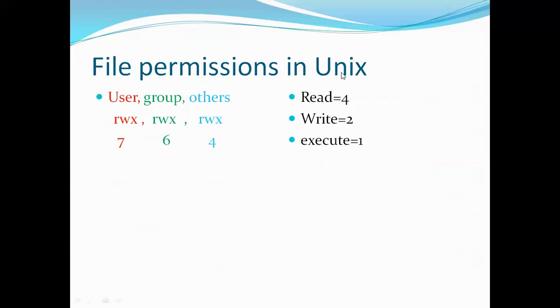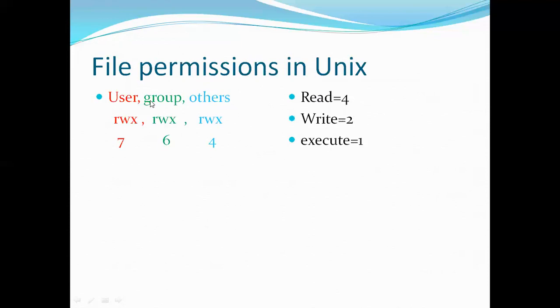Generally in the Unix operating system, every file is associated with some permissions. Now let's observe these permissions. What permissions will a file generally have? A file will have read permission, write permission, and execute permission. If read permission is there, the value will be 4. If write permission is there, the value will be 2. And if execute permission is there, the value will be 1. So let's keep this aside.